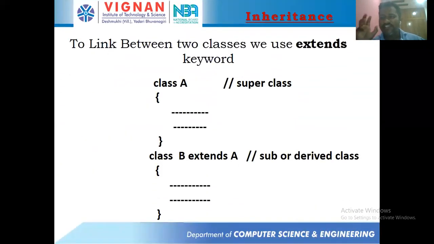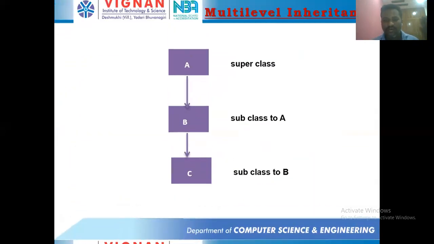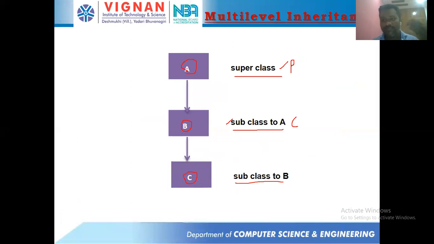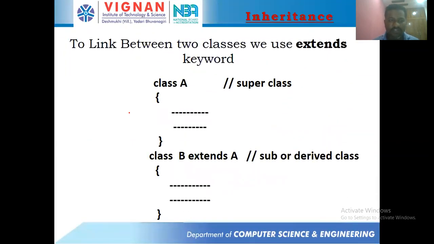Right. And how do we achieve this inheritance topic? We said that diagrammatically we have class A, and from class A we take B, from B we take C, from C we take D. But how do we achieve inheritance in Java? Inheritance is achieved in Java with the help of the extends keyword. To link two classes, we use a keyword called extends.